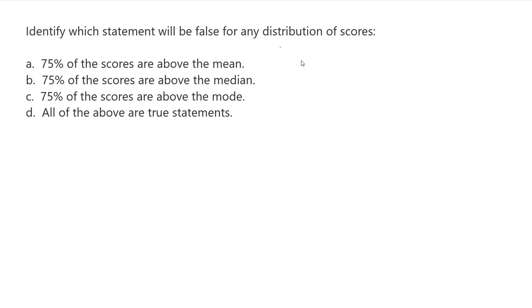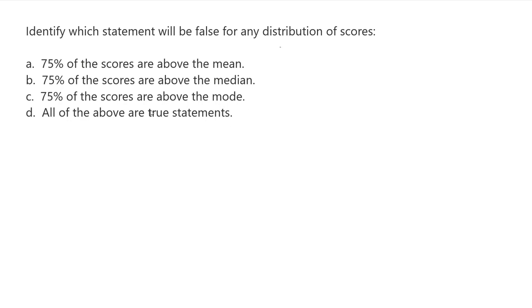Identify which statement will be false for any distribution of scores. Either A, 75% of the scores are above the mean, B, 75% of the scores are above the median, C, 75% of the scores are above the mode, or D, all of the above are true statements.